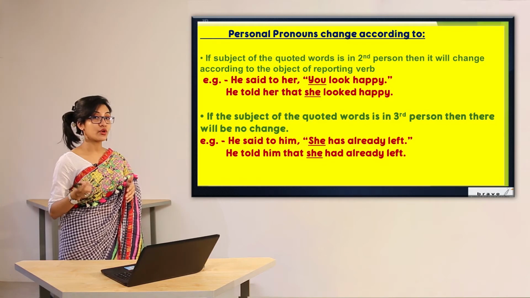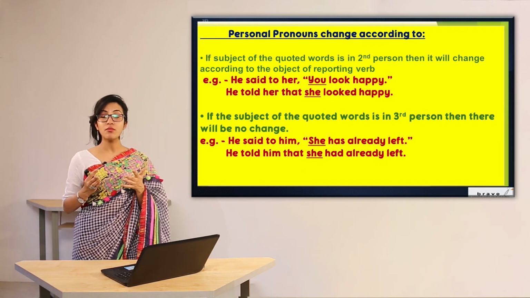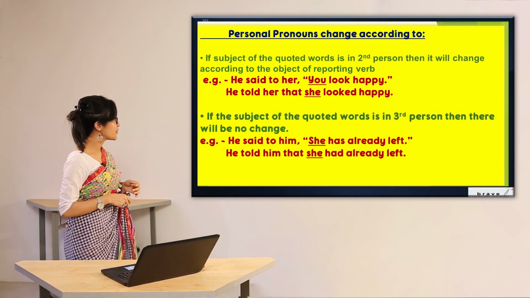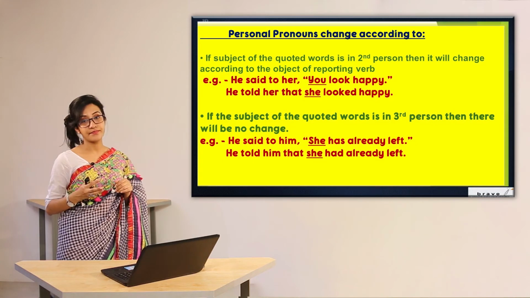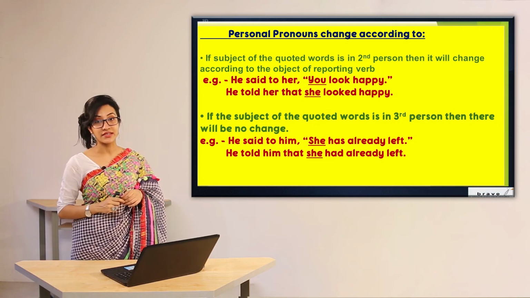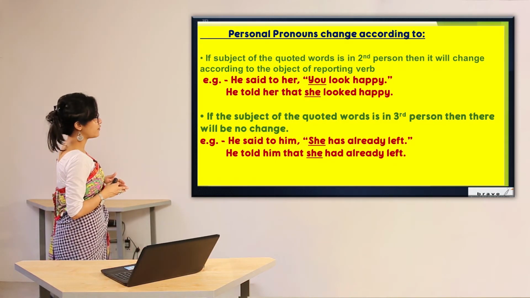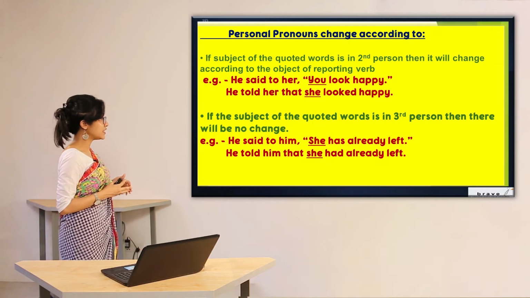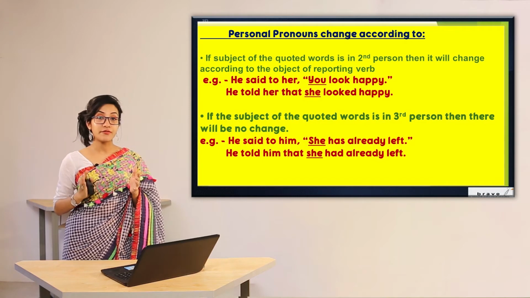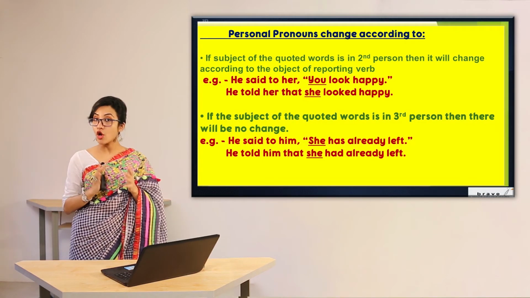So, as you can see, the pronoun you is in second person. For that reason, according to the formula, we have changed it according to the object. What was the object? Object was her. For that reason, we have used she in this case. Now, what's the third rule? The third rule is, if the subject of the quoted verse is in third person, then there will be no change. So, in case of he, she, it, or any other singular noun, we are not going to change it.